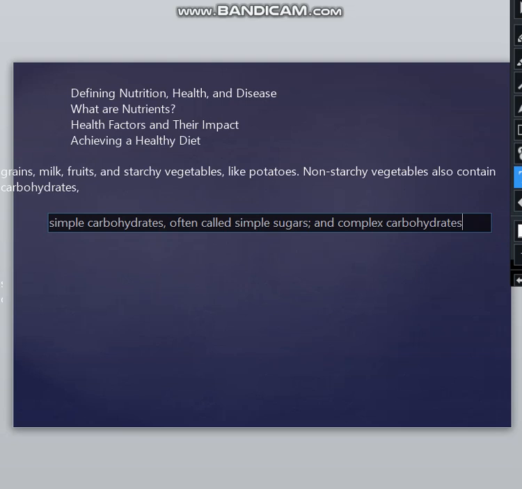Complex carbohydrates would include a mixture of polysaccharides and oligosaccharides. Some of the oligosaccharides might fall into the complex carbohydrate category.